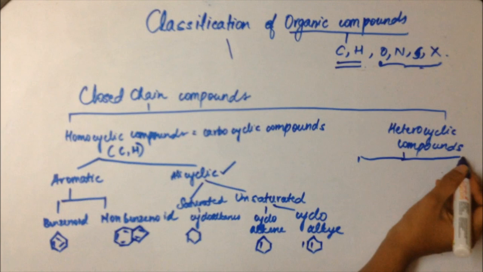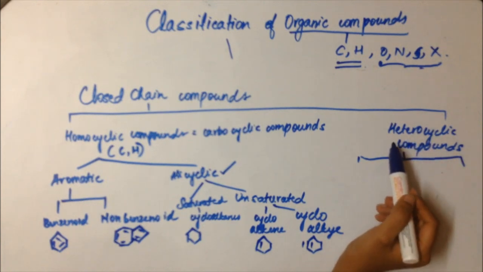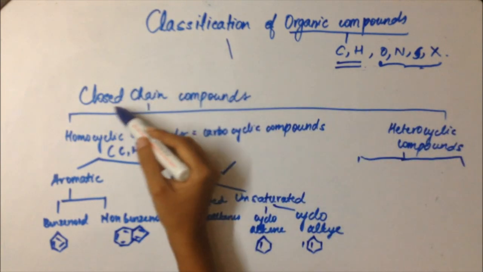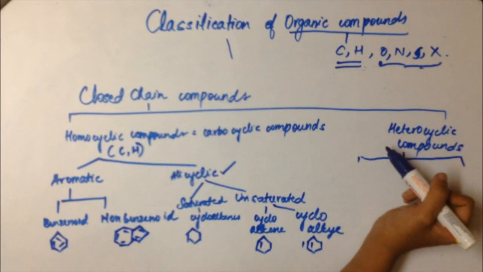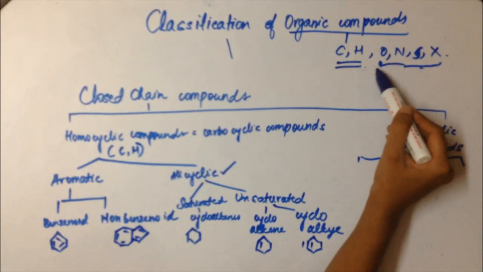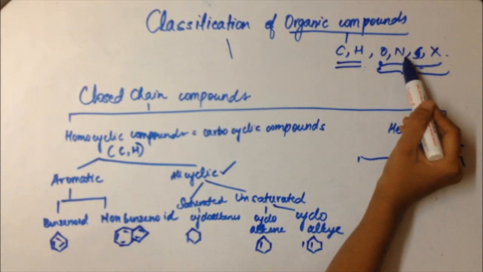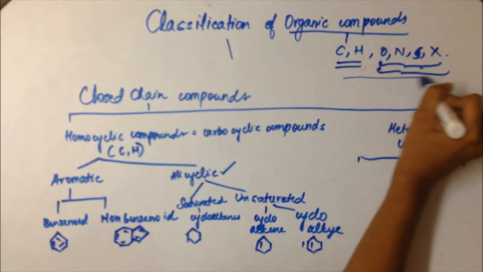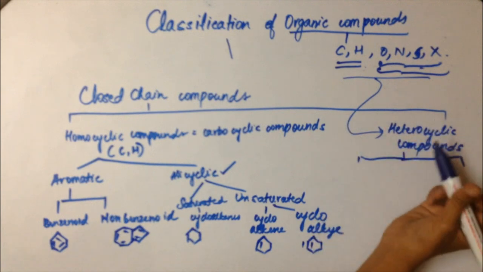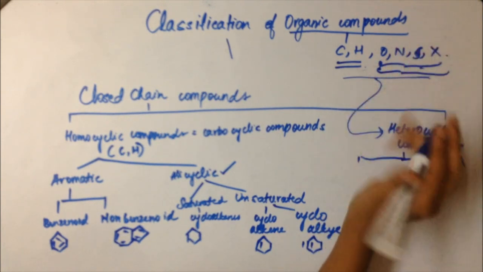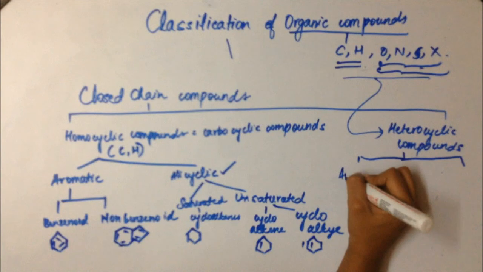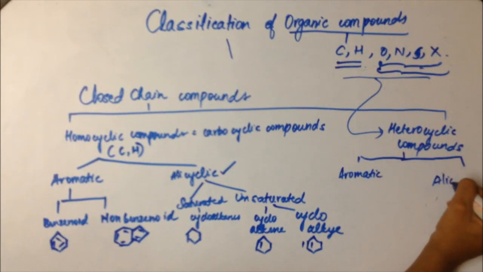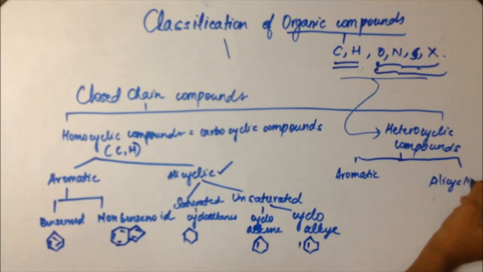In heterocyclic compounds also, there is a similar classification. But before we go into that, heterocyclic compounds are basically closed chain compounds, that is, ring compounds which have these heteroatoms, that is oxygen, nitrogen, sulfur and halogen, in addition to carbon and hydrogen. So under this, it can either be aromatic or alicyclic.